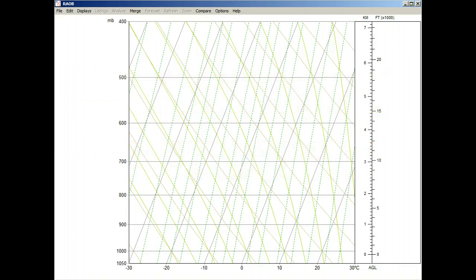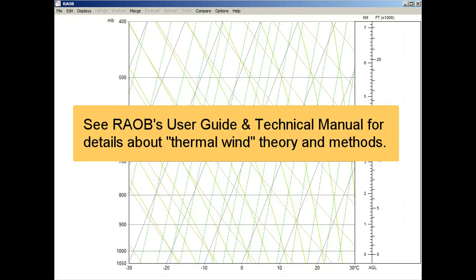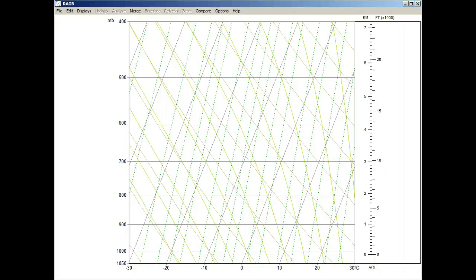One final note before beginning the demonstrations: this video does not explain the theories behind the forecast methods used. That information can be found in RAOB's optional User's Guide and Technical Manual.